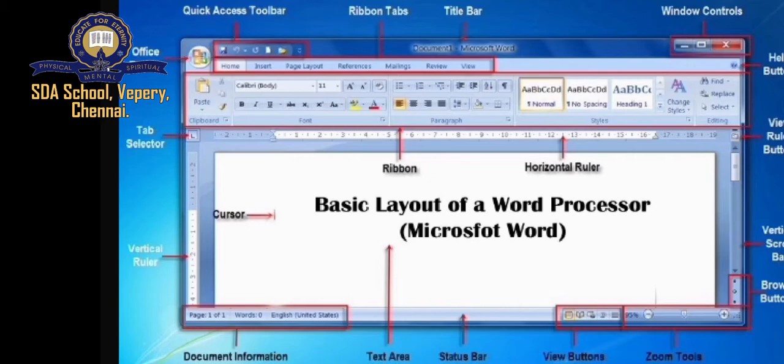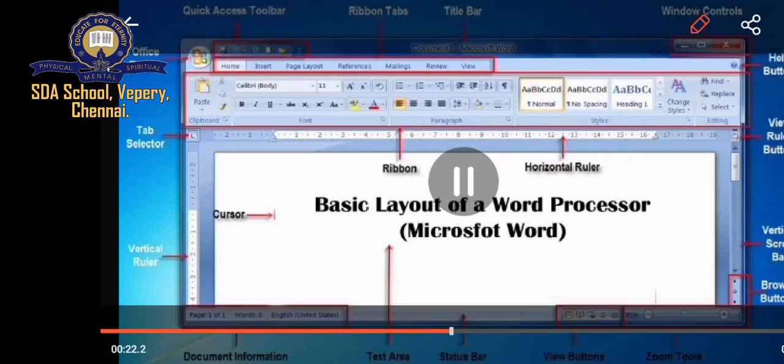Help button, view ruler button, vertical scroll, where you can scroll your pages up and down, browse buttons, and zoom tools we can see over here, and then view buttons, status bar, and the text area, which is the main text area of Microsoft Word, right in the middle. Document information, vertical ruler, tab selectors and the Office button.